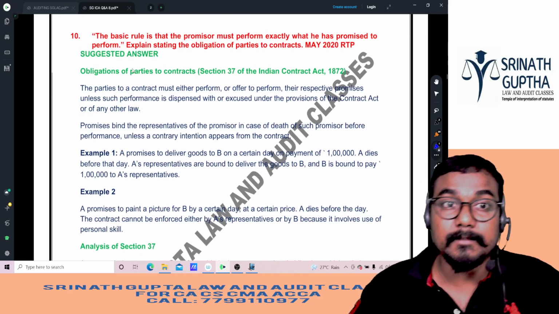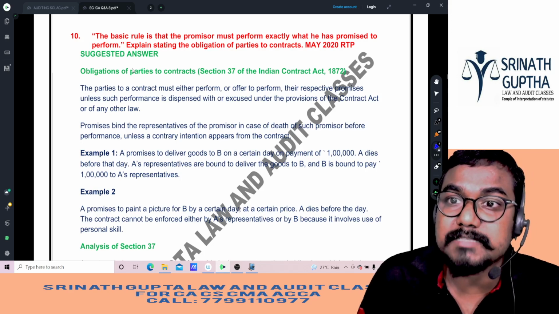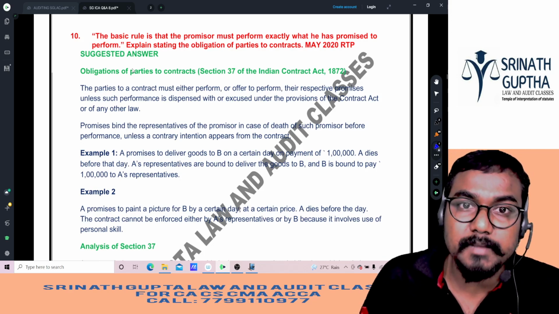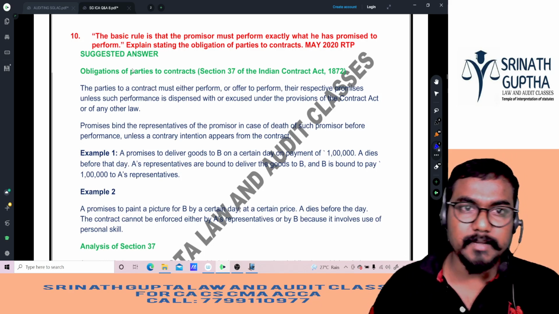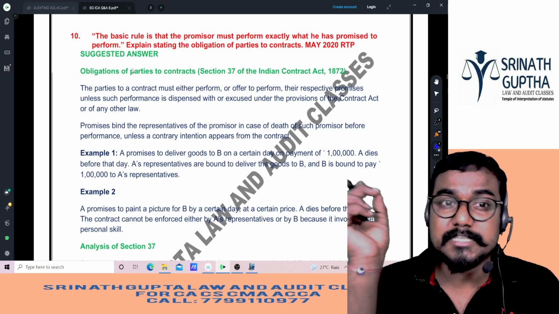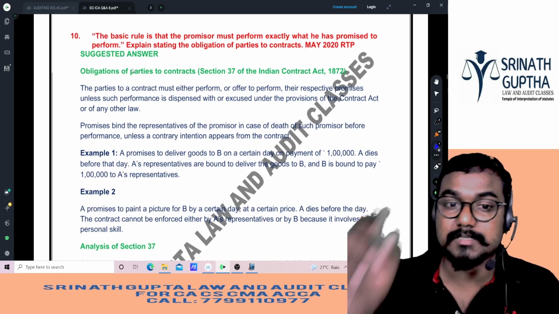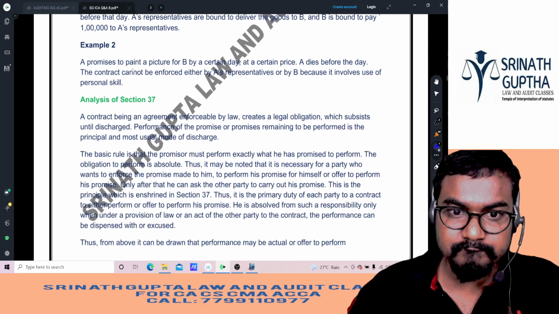Next, the basic rule is that the promisee must perform exactly what he has promised to perform, as stated in the obligation of the parties. That is specific performance.